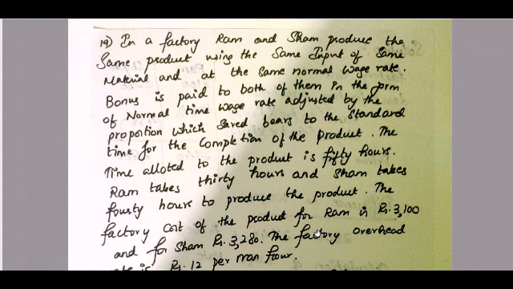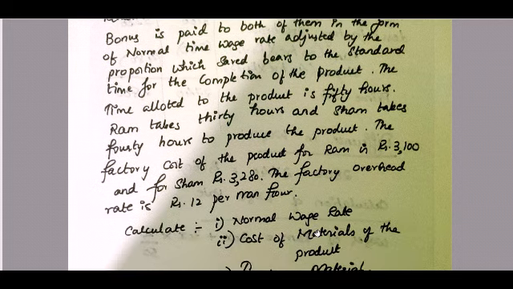The factory cost of the product for Ram is 3,100 and for Shyam is 3,280. So this is quite a different question, because they have given the factory cost and the factory overhead rate is 12 rupees, which is nothing but your calculation of your factory overheads.